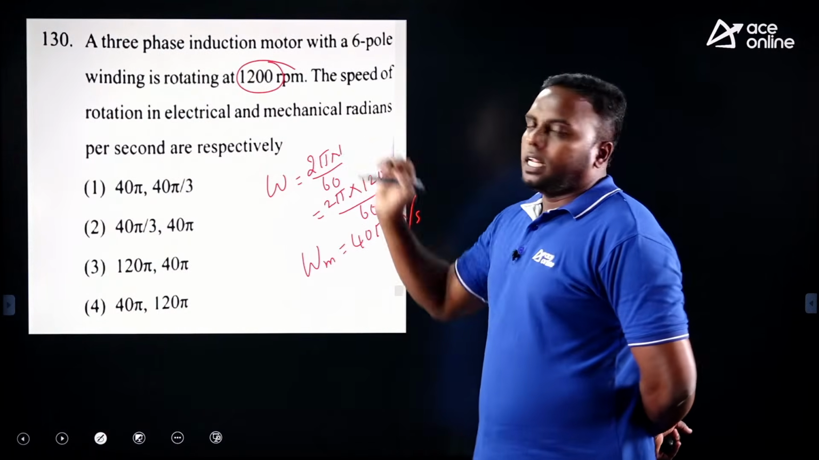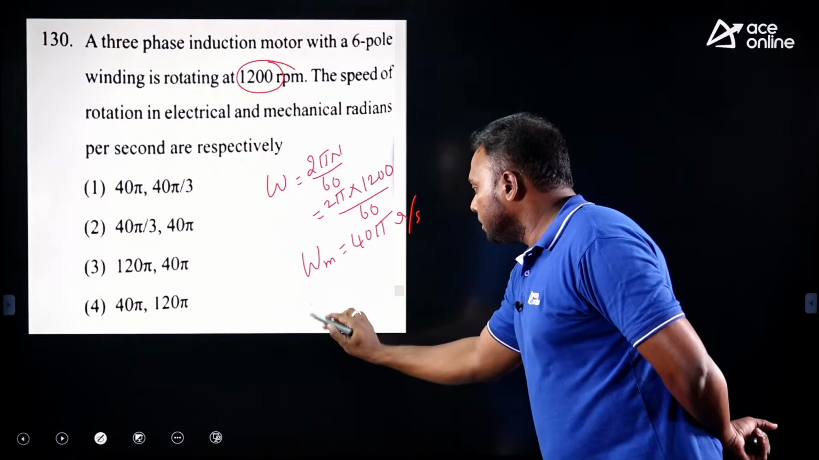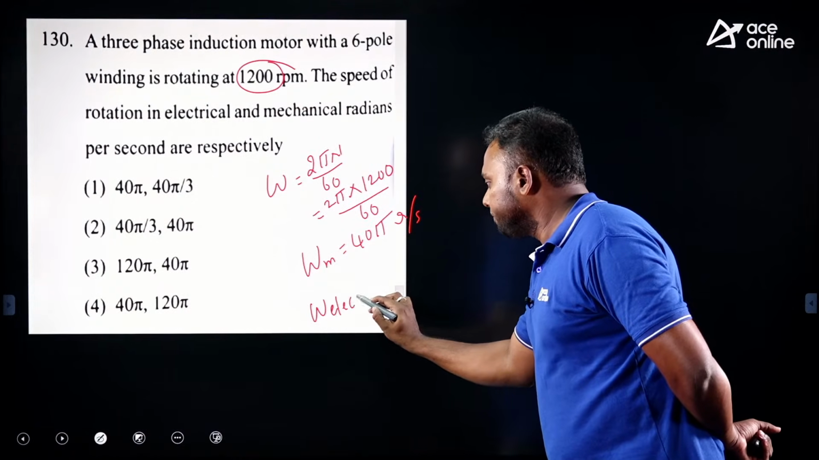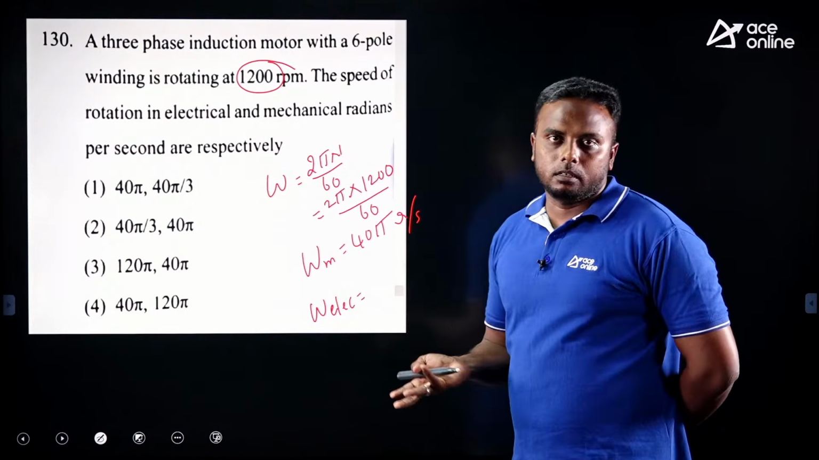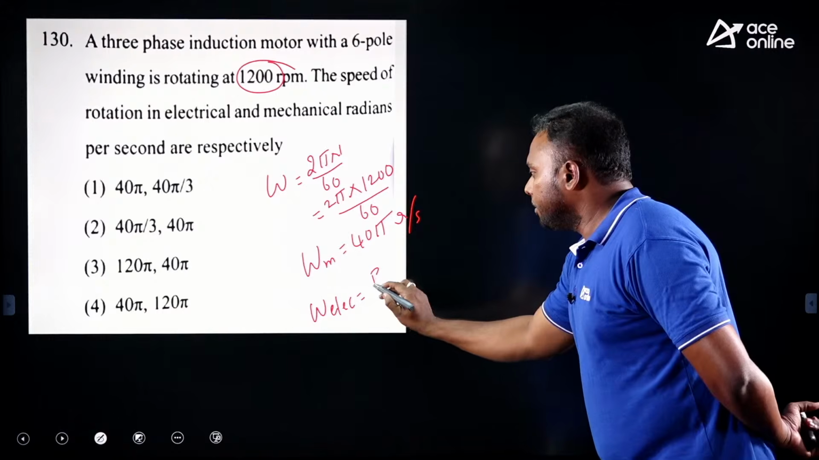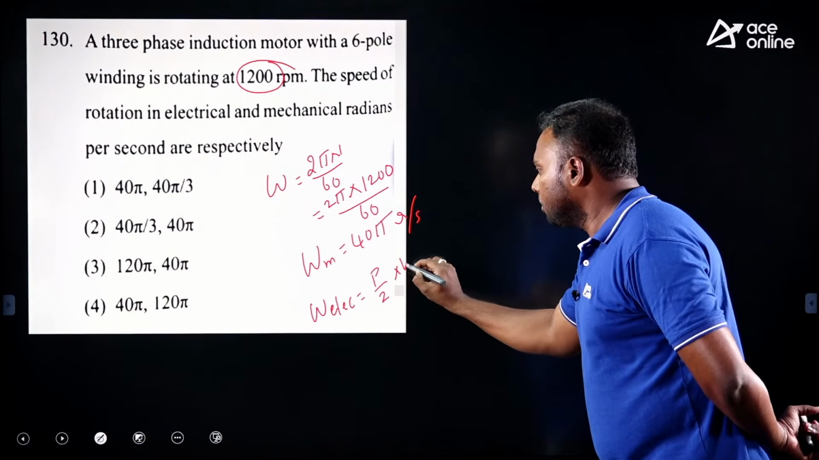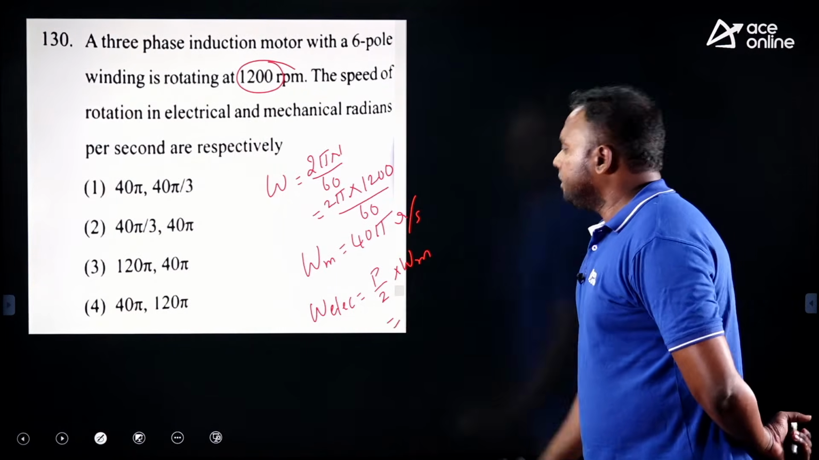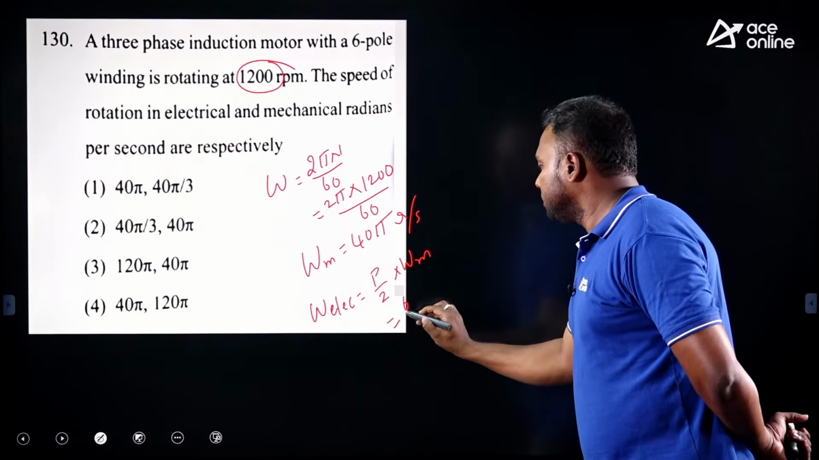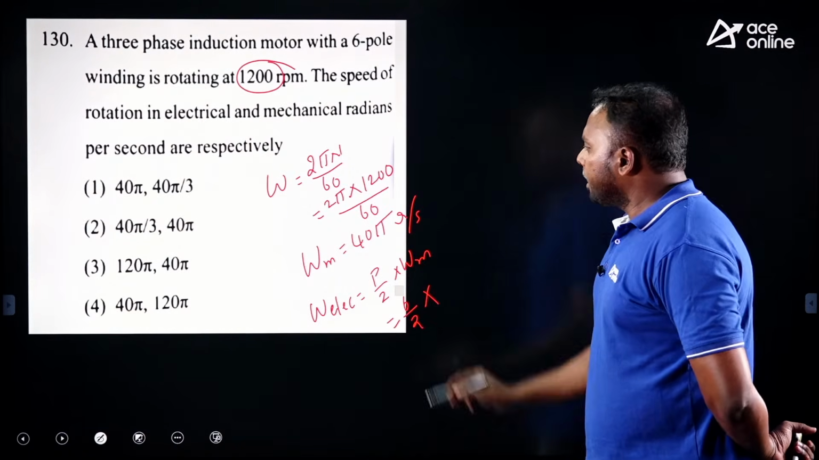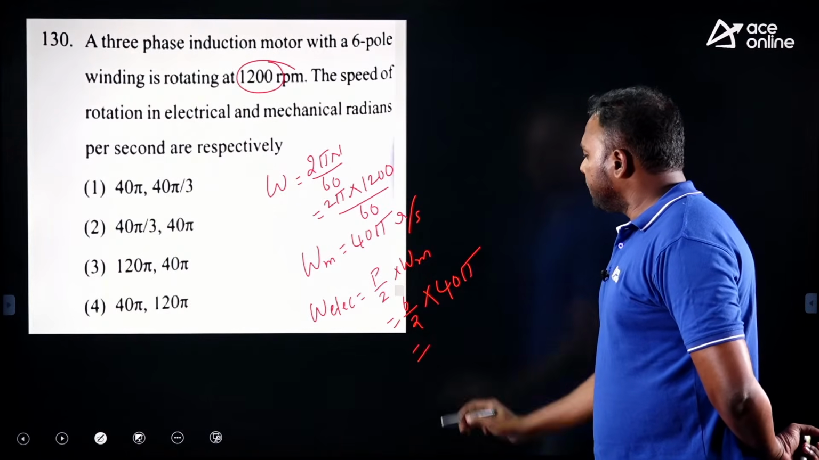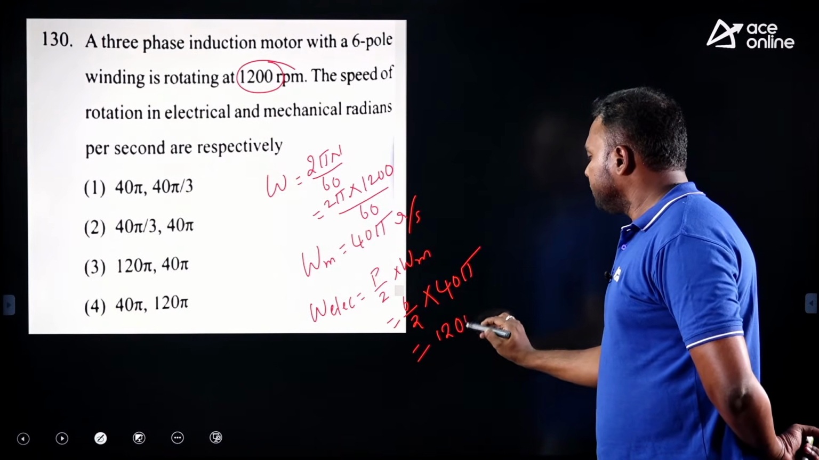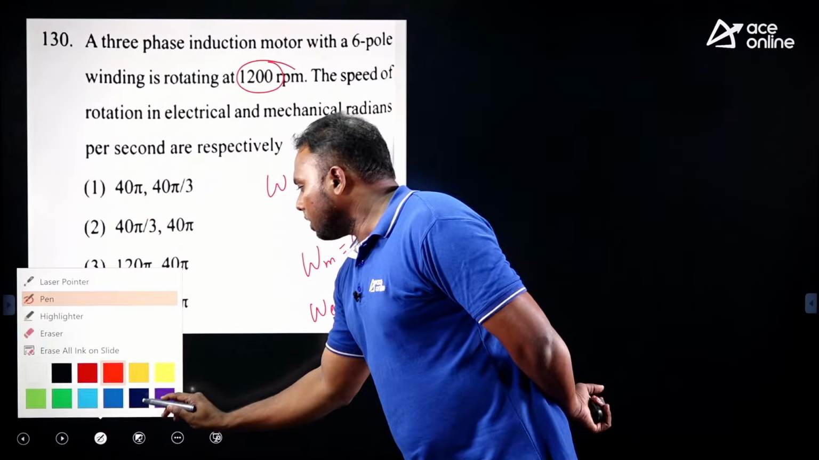And also we need to find electrical. How to find omega electrical? The relation you know very well. What is the electrical angle always? P by 2 times mechanical. Same relation valid here: P by 2 into omega mechanical. What is P? Number of poles, given 6, divided by 2. Omega mechanical is 40 pi. So if you solve this, we get 120 pi. So this is 120 pi.